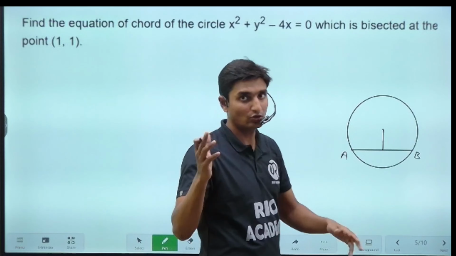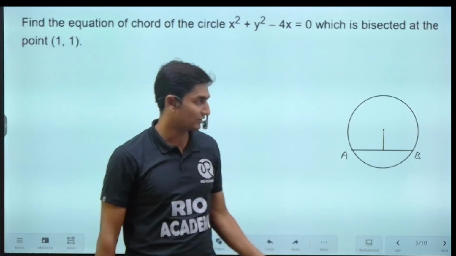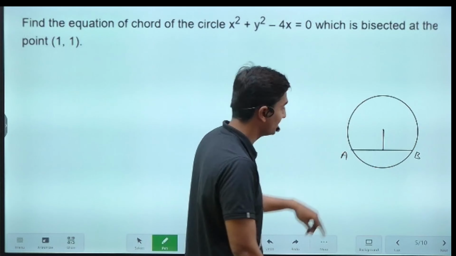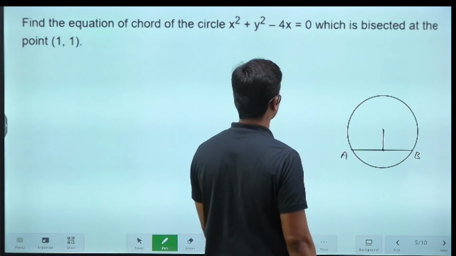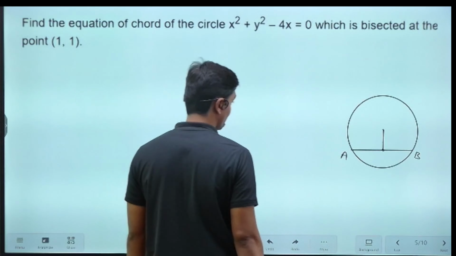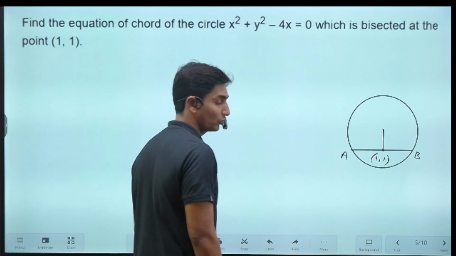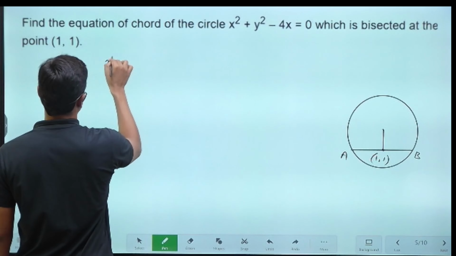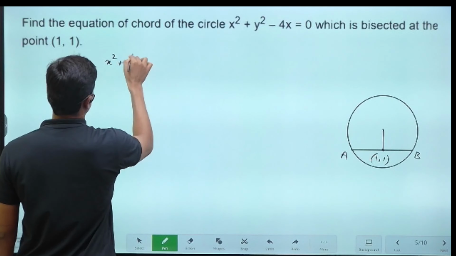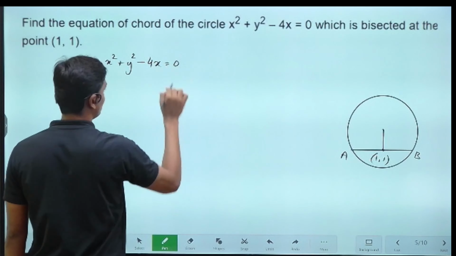Bisection means, you know, bi means 2 guys. Sect means intersect. In order to intersect, this chord is intersecting at one particular point, and this point of intersection has been given to us. And what is that? That is nothing but 1 comma 1. Okay, 1 comma 1 is the point of intersection, and the equation of this circle has been given to us: x square plus y square minus 4x equals 0.